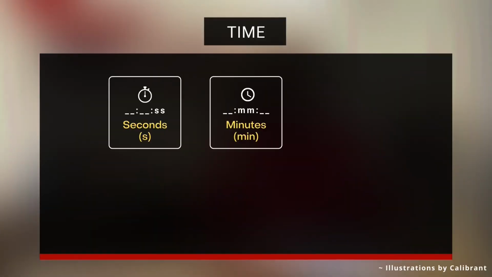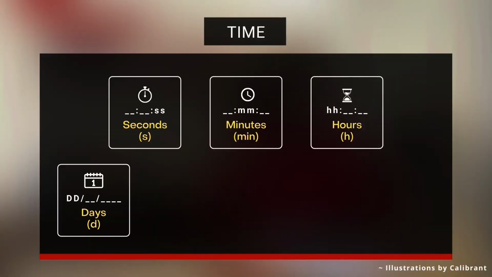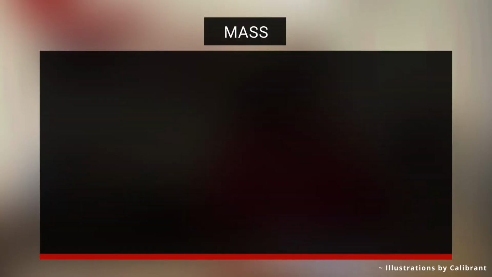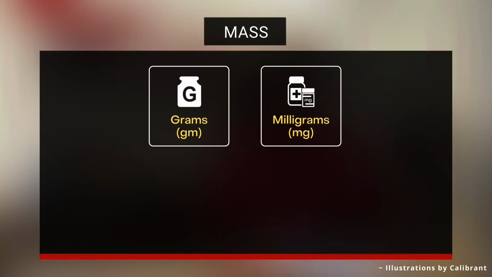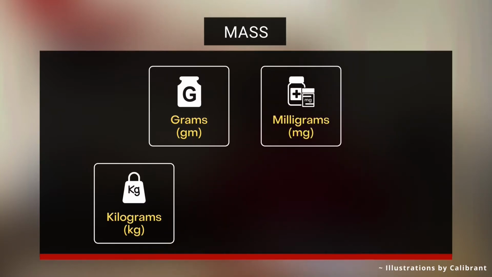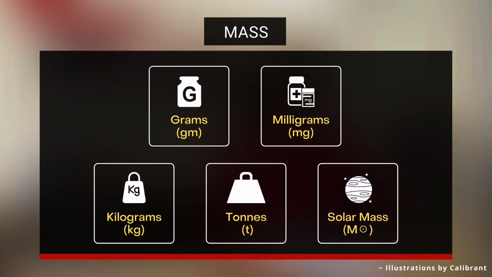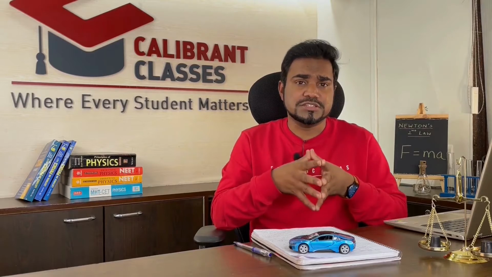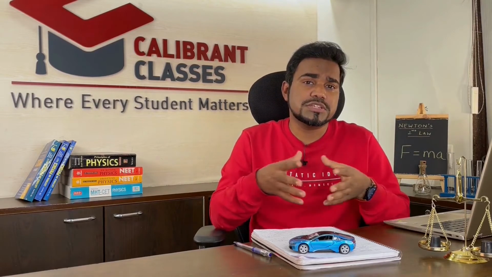Similarly, to measure time, we would use seconds, minutes, hours, days, months, years, or even millennia. And to measure mass, we would use grams, milligrams, kgs, tons, or even solar mass to measure heavenly bodies. Now, students often ask me that, sir, what is the importance of these units? Why do we study them in so much detail?